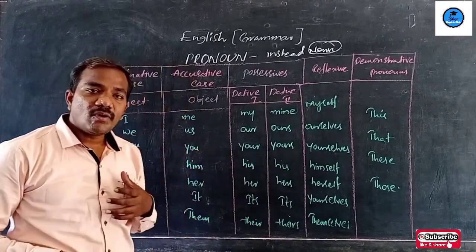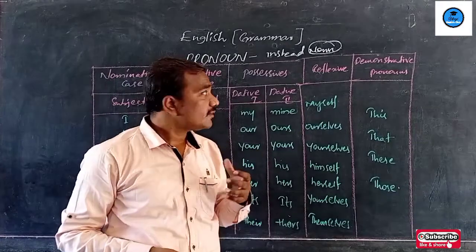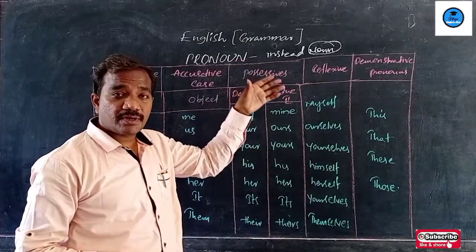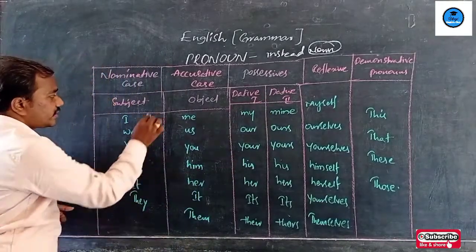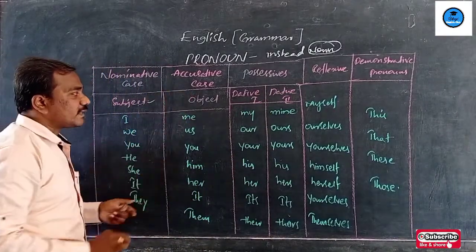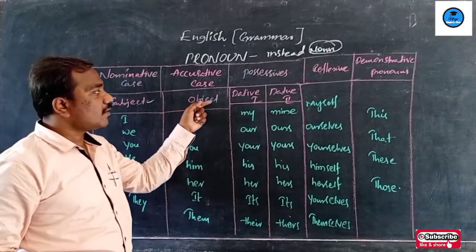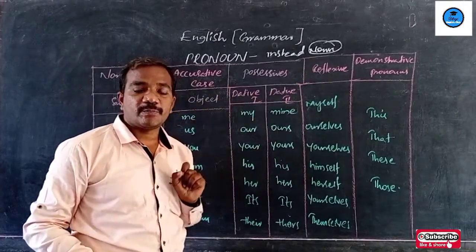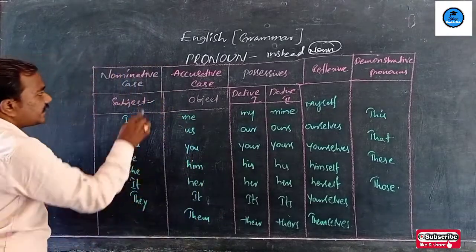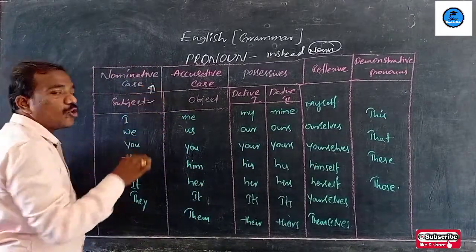Moreover, instead of nouns we will use pronouns, and there are various types of pronouns, which are classified into subject pronouns, object pronouns, possessive pronouns, reflexive and demonstrative pronouns. Here, subject pronouns can be called the nominative case.